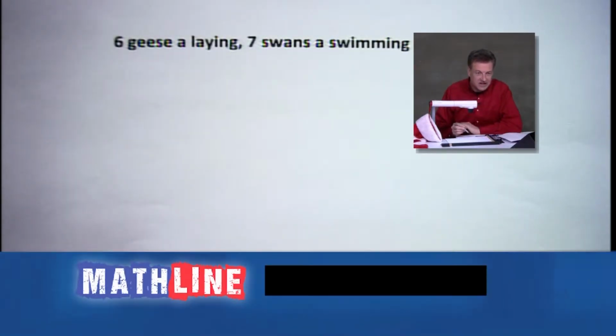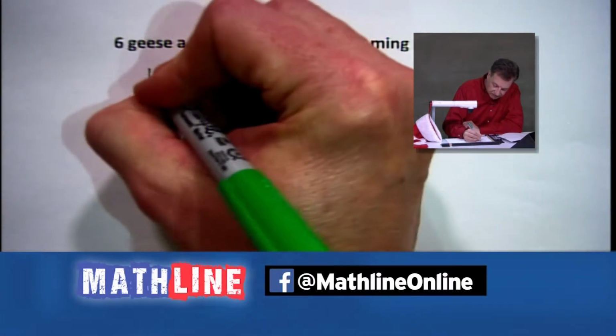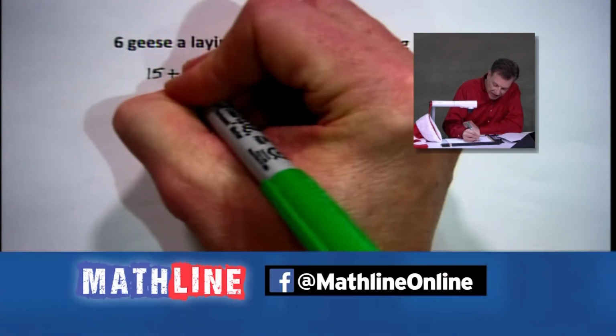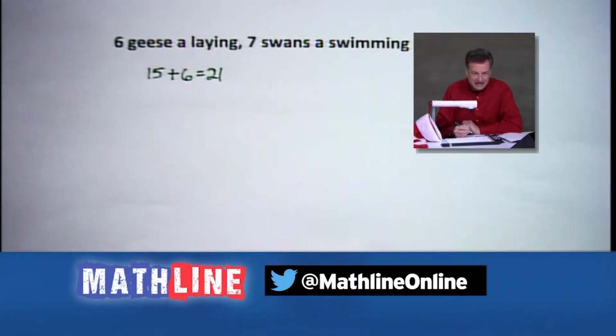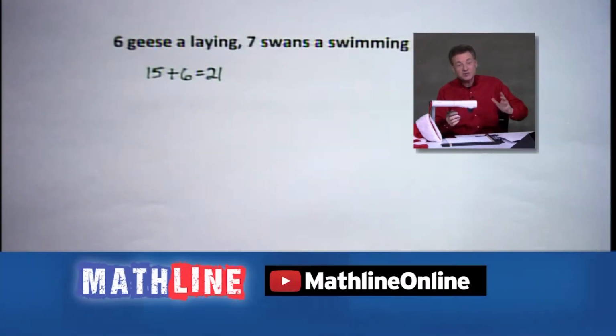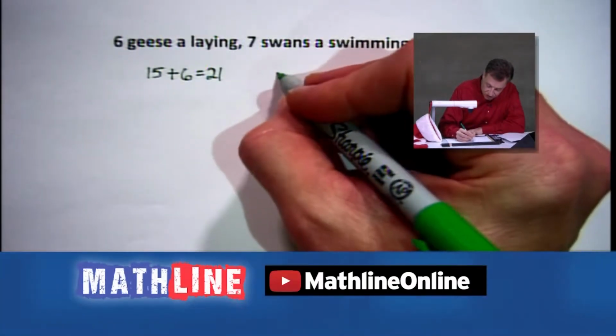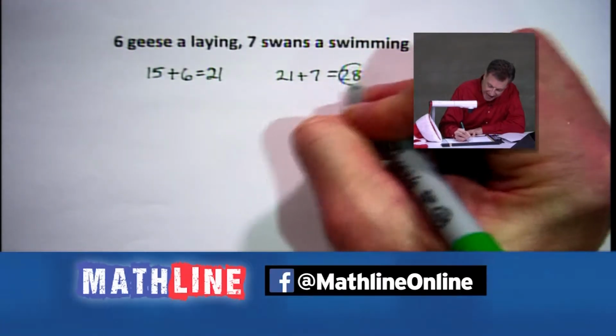My goodness sakes alive, we now have 6 geese a-laying on the 6th day. So we ended up with 15 gifts. And we're going to add 6 to that. So we are up to 21 now. And then we're going to take that 21 for the 7 swans a-swimming. We're going to put 21 plus our 7, and we're going to get 28.